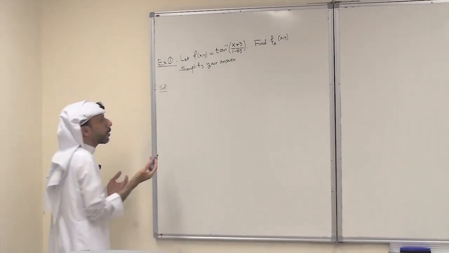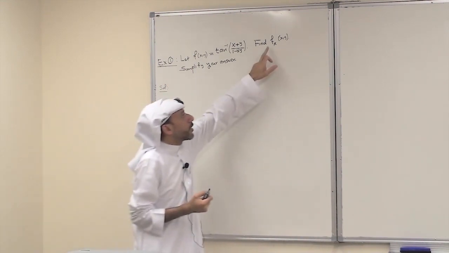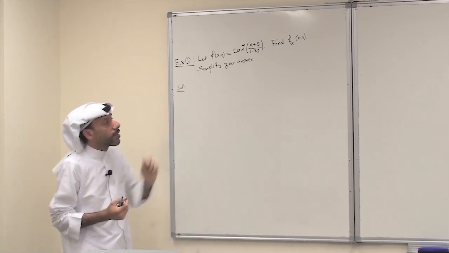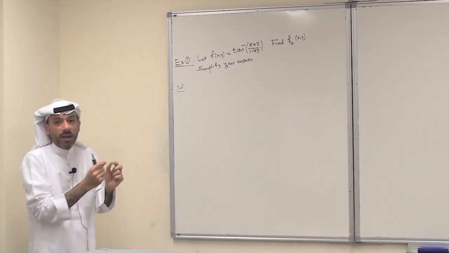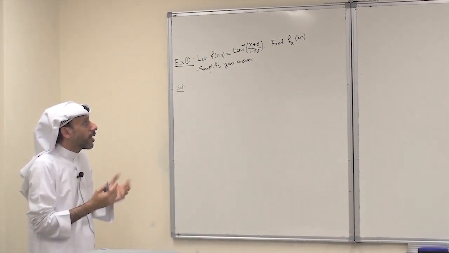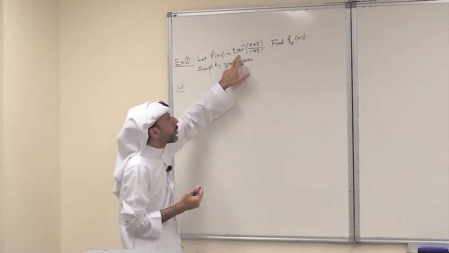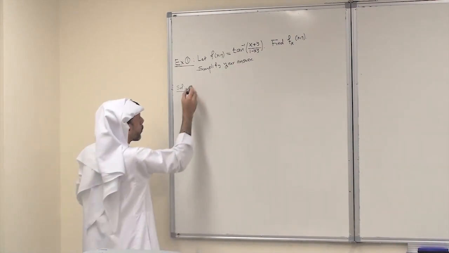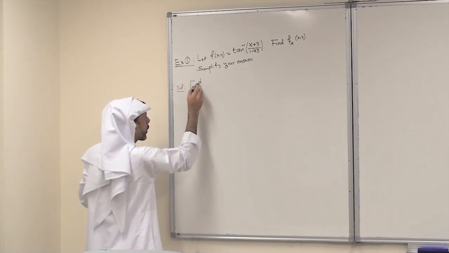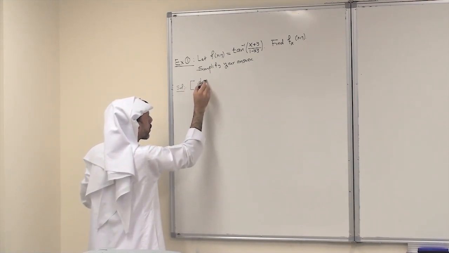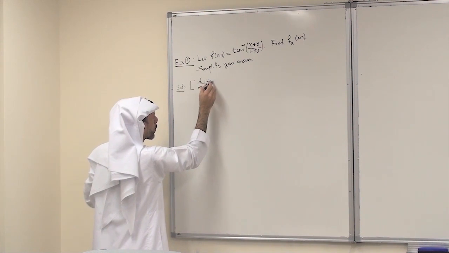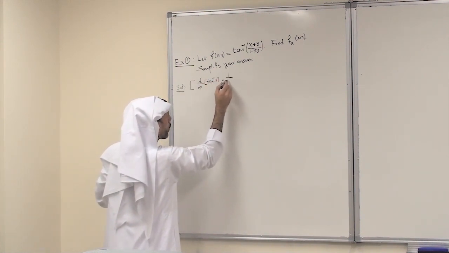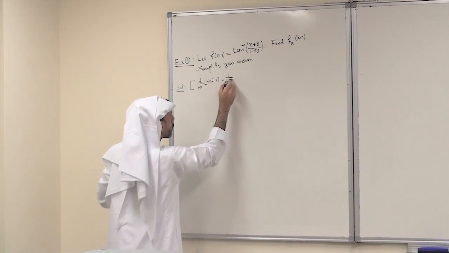So the solution here: to find f sub x, I have to differentiate the function with respect to x, regarding y as a constant. And for that, I have to recall the derivative of tan inverse. Okay. So let's recall the derivative of tan inverse of x equals 1 over 1 plus x squared.